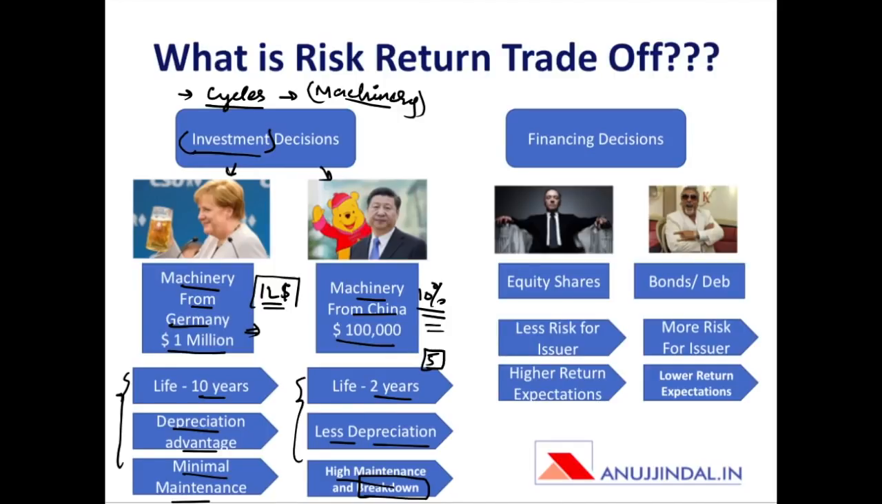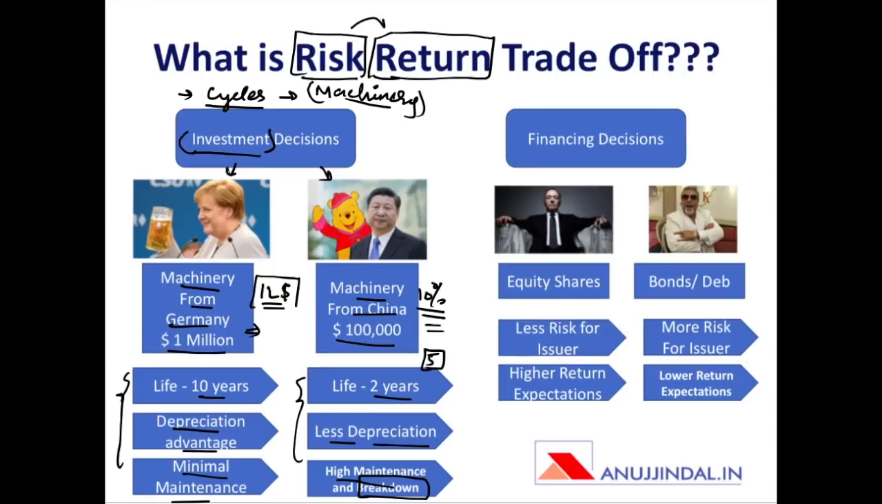Keeping in consideration all these advantages and disadvantages, the company is going to assess them in quantitative or numerical terms, and whichever choice is more advantageous to the company in terms of more revenues and less cost, that decision will be taken by the company. So there is a certain risk involved in deciding which investment to make, and there is a certain set of returns involved from both these choices that the company has.